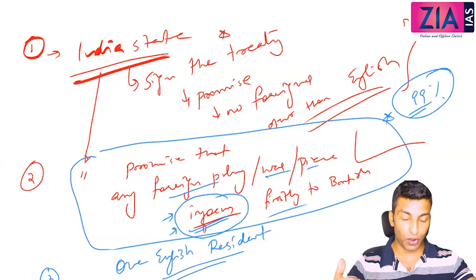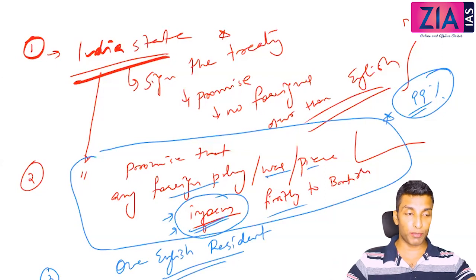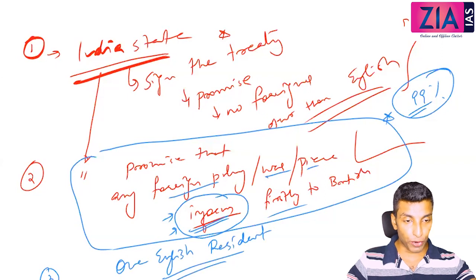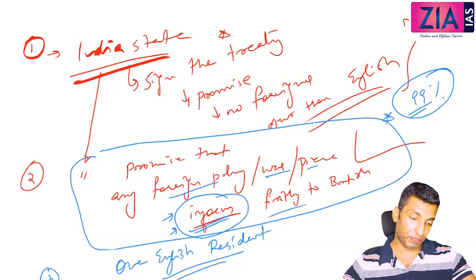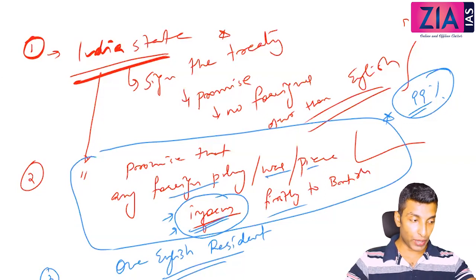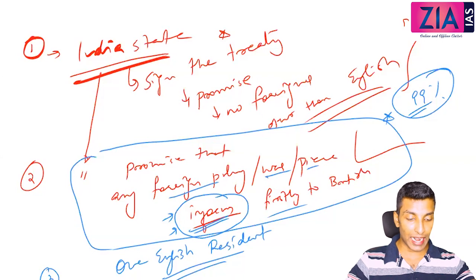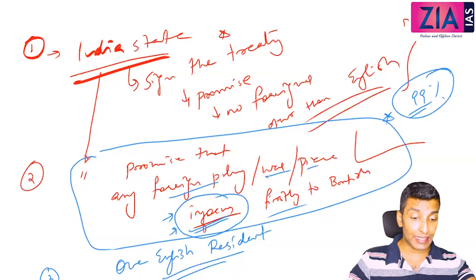If you can recall, we have discussed the conditions which were imposed upon Awadh, Bengal, and also Delhi. With respect to Shah Alam, with respect to Shujauddaulah, and with respect to Bengal, we have discussed what happened. In that, I told you an English resident had to be stationed in the capital of that state. In Murshidabad, you need to keep an English resident. I discussed exactly the same at that point of time.